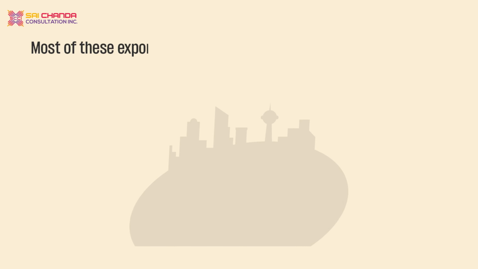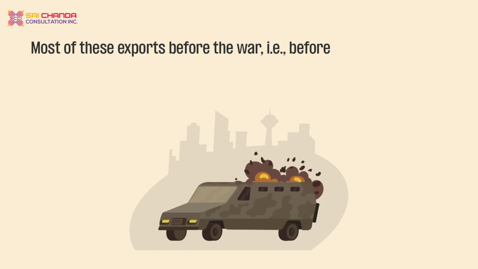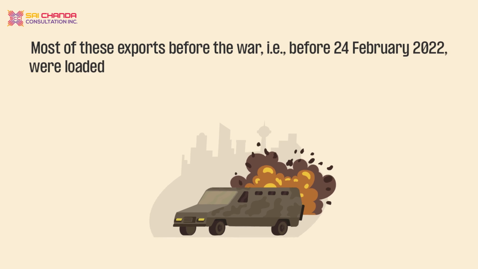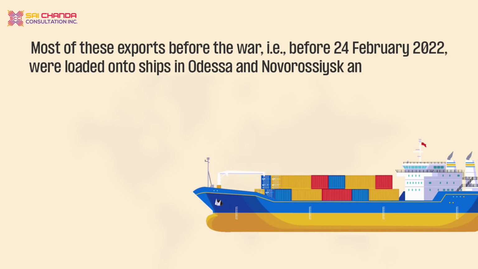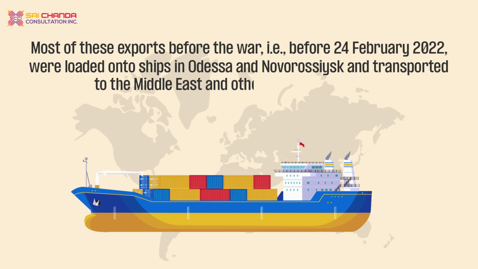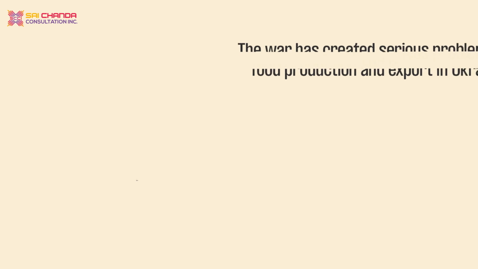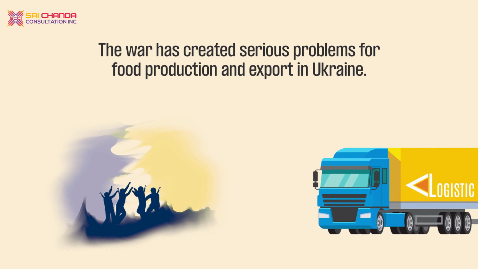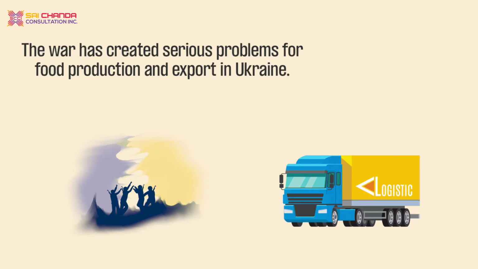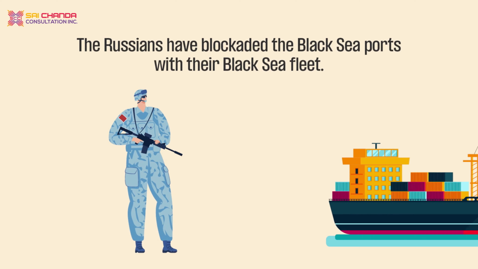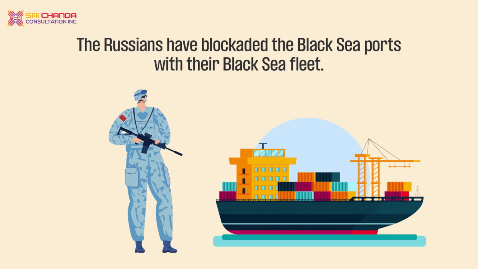Most of these exports before the war, that's before February 24, 2022, were loaded onto ships in Odessa and Novorossiysk and transported to the Middle East and other parts of the world. The war has created serious problems for food production and export in Ukraine. The Russians have blockaded the Black Sea ports with their Black Sea fleet.